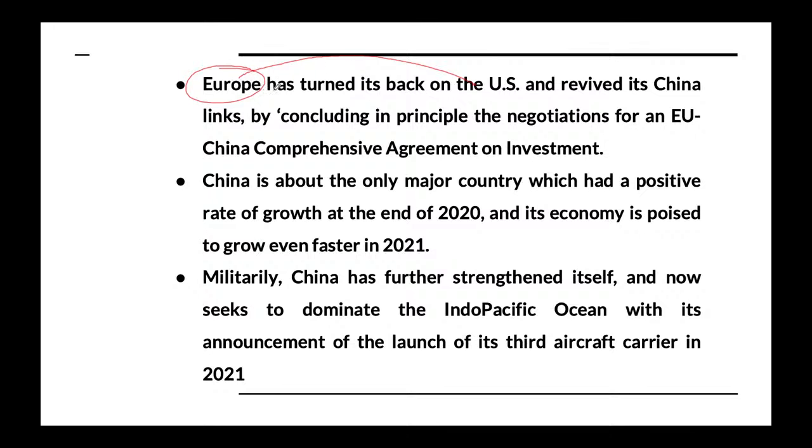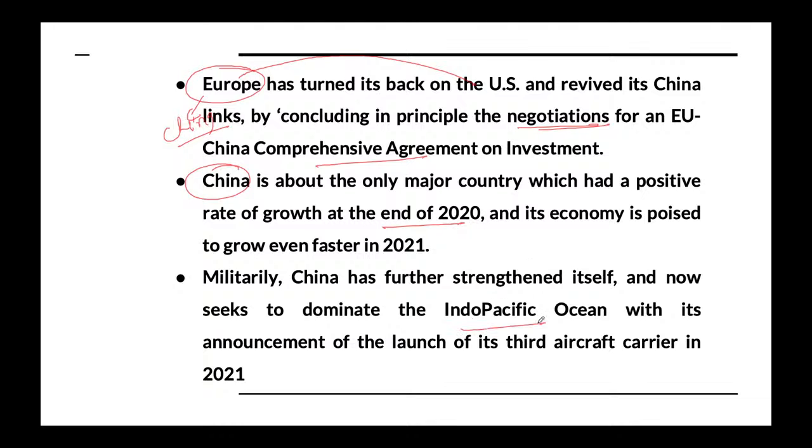Europe is trying to develop a good relationship with China. The negotiation has started for the European Union China Comprehensive Agreement on Investment. China is the only country where you can notice the positive rate of growth at the end of 2020, and it will further increase in 2021.